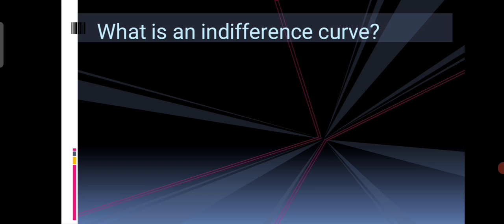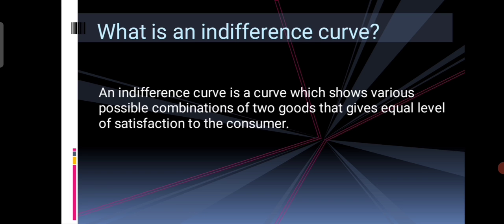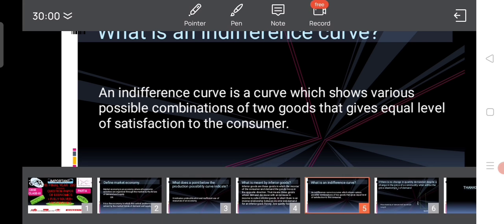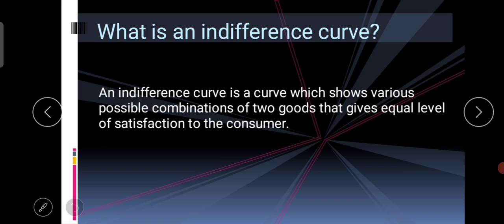Now, what is an indifference curve? Very important. So, the indifference curve is an important curve. It is a hypothetical curve or imaginary curve, we can say. The definition is like that. An indifference curve is a curve which shows various possible combinations of two goods that give equal level of satisfaction to the consumer. Okay, that means suppose a consumer consumes two goods only.